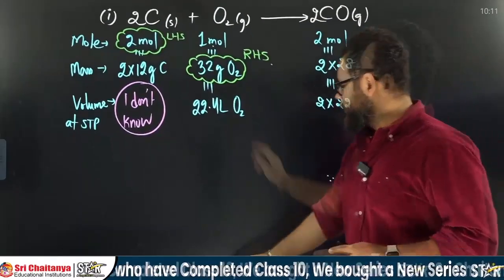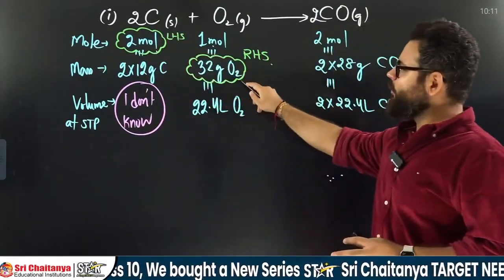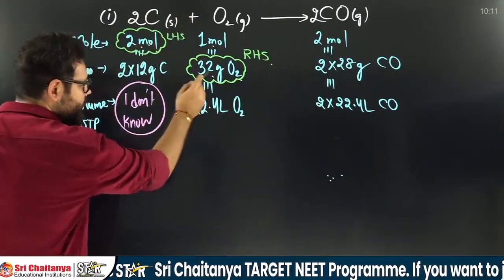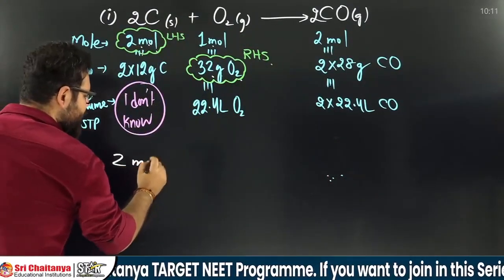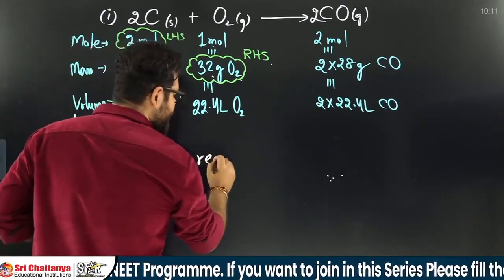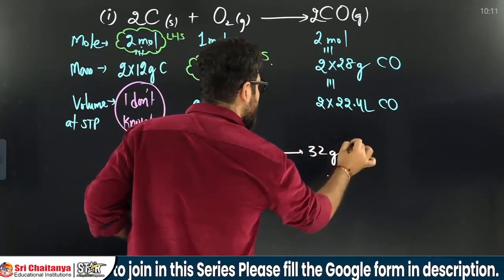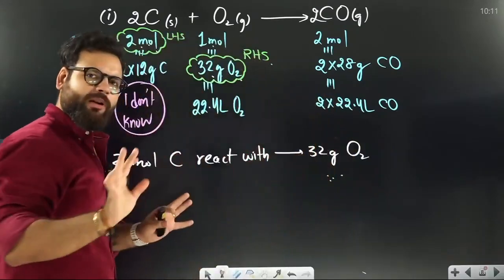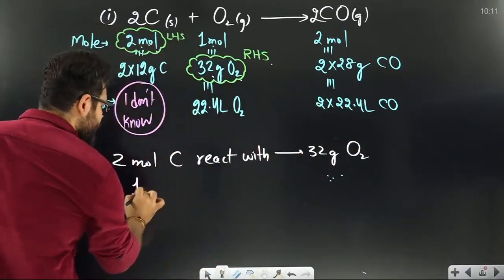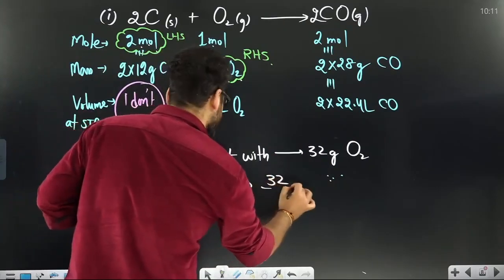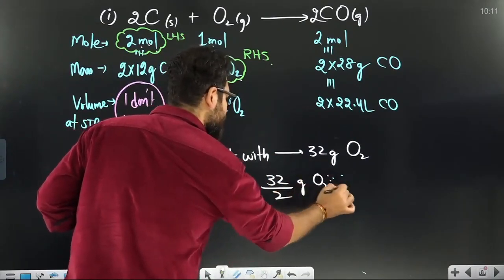Simply I will say, 2 mole carbon reacts with 32 gram oxygen. Simple. So, unitary method: 1 mole carbon will react with 32 by 2 gram oxygen.